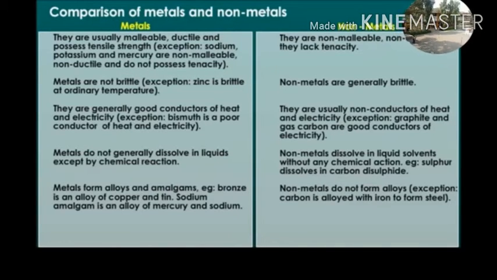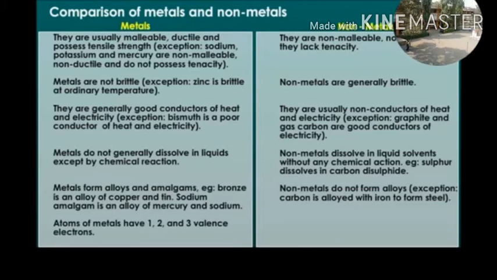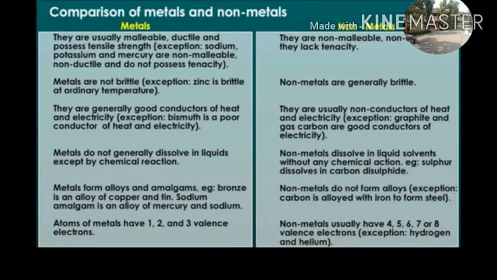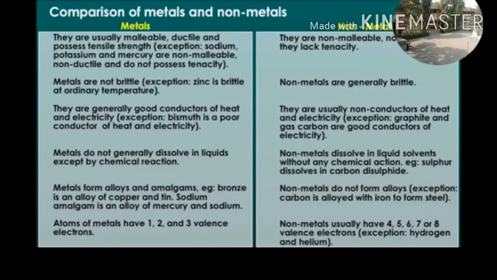Exception: carbon is alloyed with iron to form steel. Atoms of metals have 1, 2 or 3 valence electrons. Non-metals usually have 4, 5, 6, 7 or 8 valence electrons. Exception: hydrogen and helium.